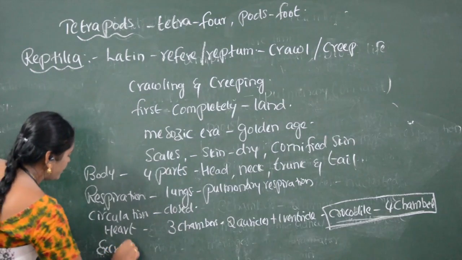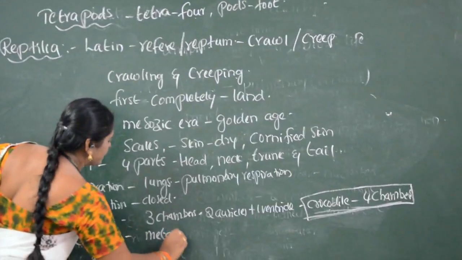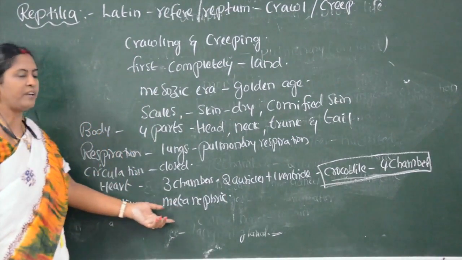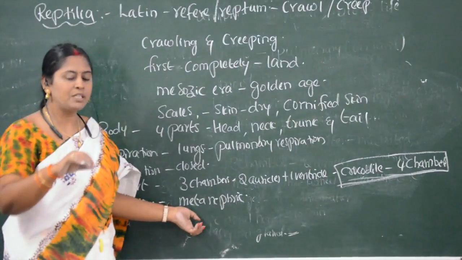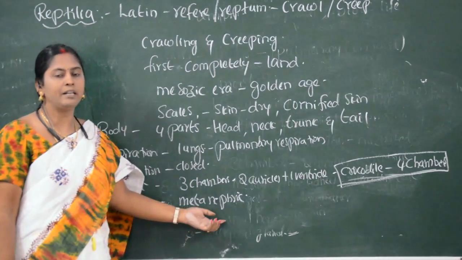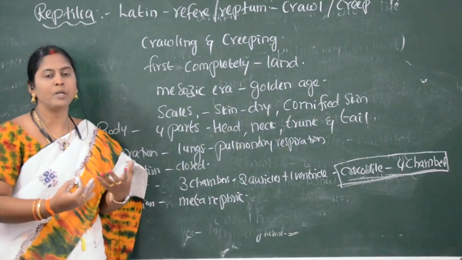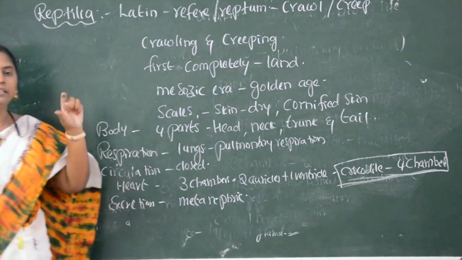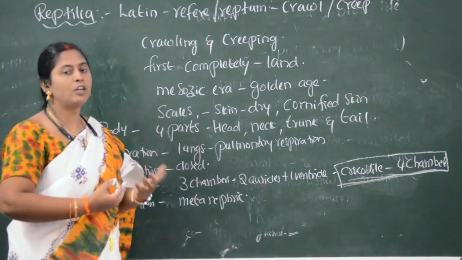Excretion occurs by metanephric kidneys. What is the difference between mesonephric and metanephric? Already I have written that mesonephric kidneys are in pisces and amphibians, whereas metanephric kidneys are in reptiles. Metanephric kidneys are well developed, whereas mesonephric are little developed.